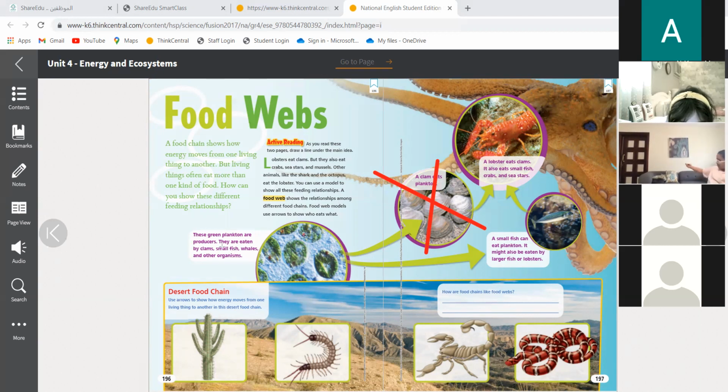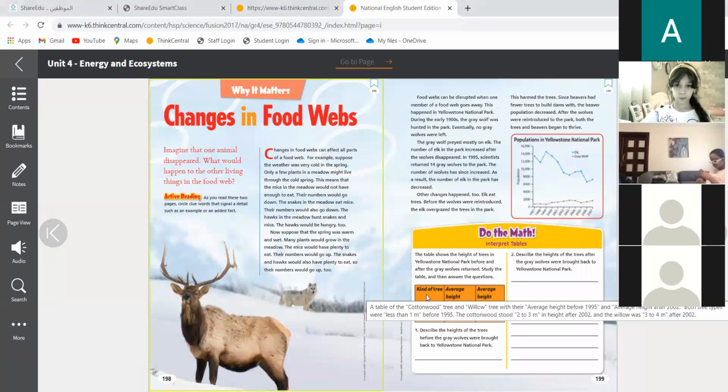If we have too many of something, there must be many that can eat it. So if the clams were not there at all, there would be so many planktons, and the food web would not be stable. Every animal has a role or a niche in their environment or habitat, and they make a balance. So if one animal disappeared, the other animals will have more numbers, but sometimes they can starve.